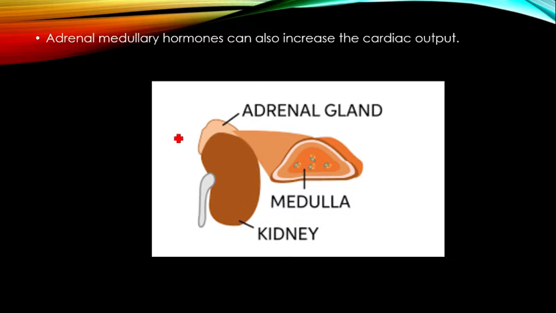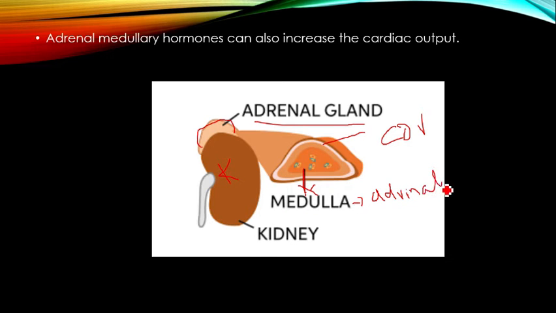Next, a few hormones also play an important role in the regulation of cardiac activity. There is one gland, the adrenal gland, which is present on the kidney. If you cut the adrenal gland, it will show two regions: the outer cortex and the inner medulla. The medulla region of the adrenal gland mainly produces two types of hormones.